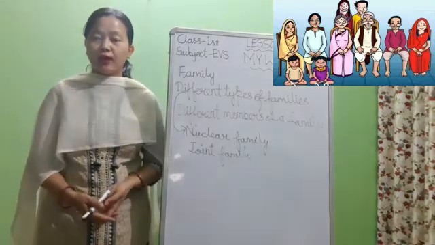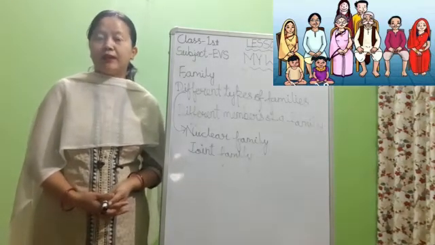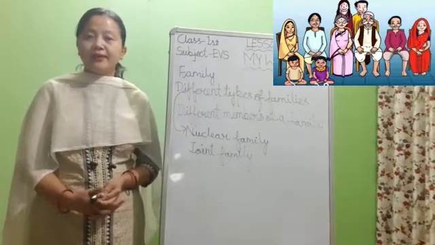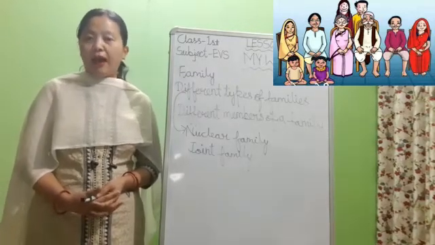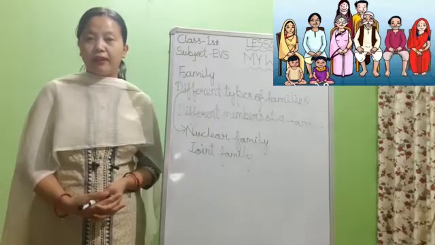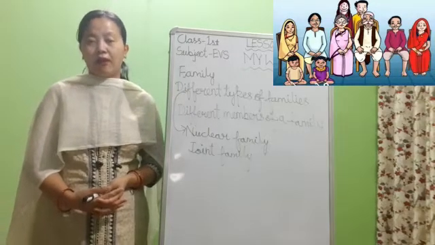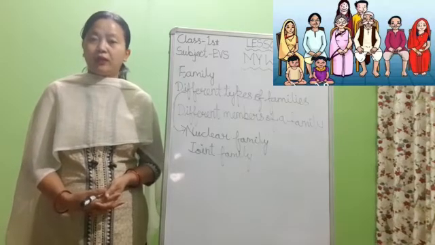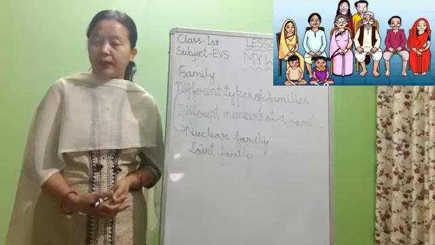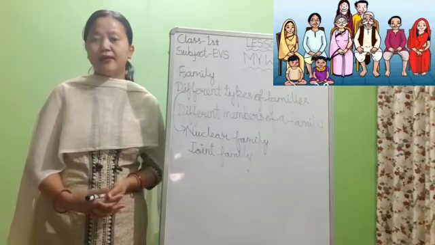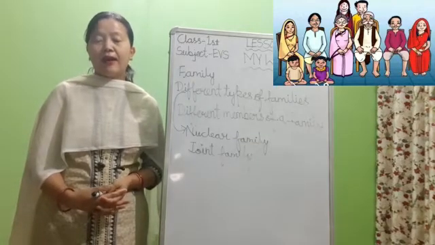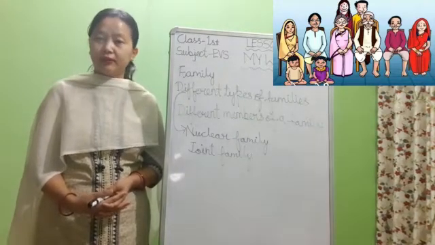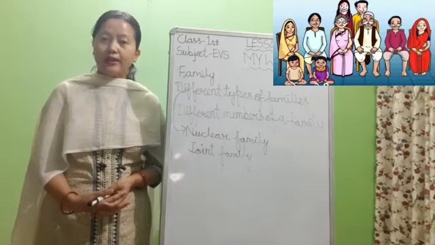Now children, what is joint family? A family in which grandparents, parents, your brother, sister, uncle, aunts and their children live together is called a big or joint family. Okay children, the family in which grandparents, parents, your brother, sister, uncle, aunts and your cousins live together in the same house is called big or joint family.